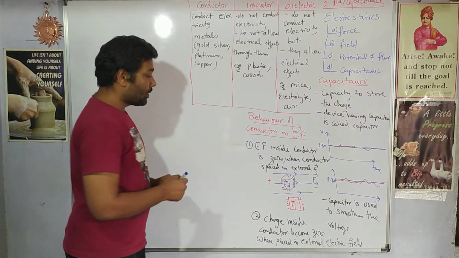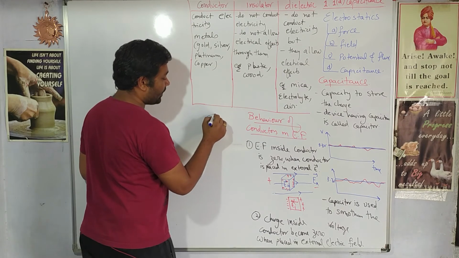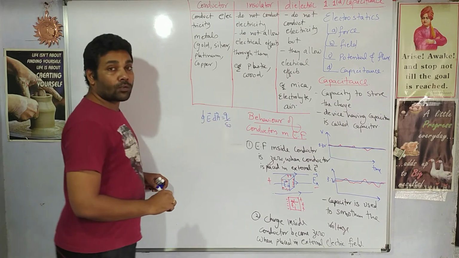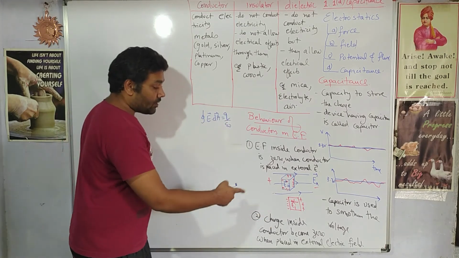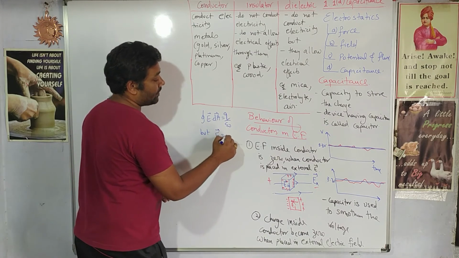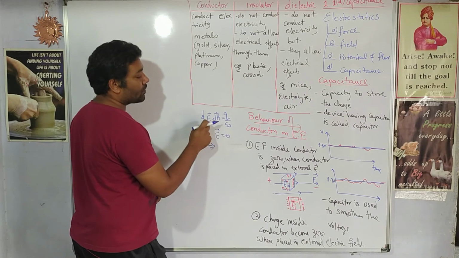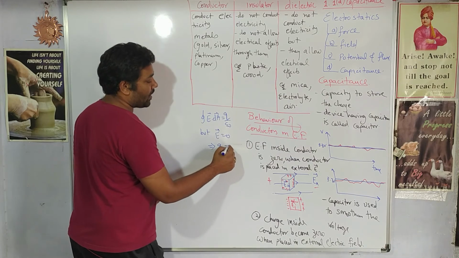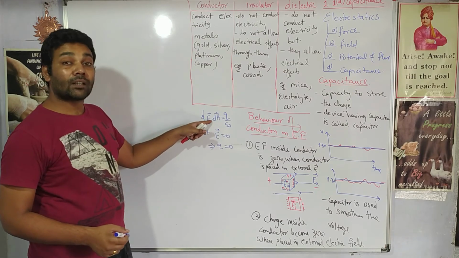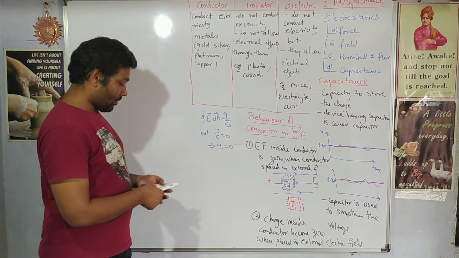This statement we can prove it again. How? We know that the surface integral of the electric field is 1 upon epsilon naught times the charge enclosed. Now we know that the interior of the conductor has electric field 0. So we can say that the electric field is 0 in the interior of the conductor. When electric field is 0, it leads to the conclusion, as per this equation, that charge will also be 0. Electric field is 0, so 0 into 0 is 0, epsilon naught shifted this side is again 0, which leads to the conclusion that charge in the interior of the conductor is also 0.